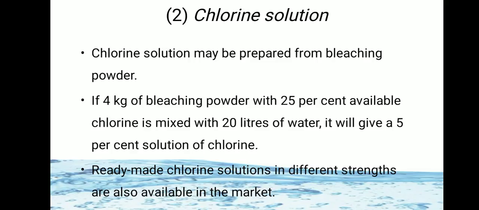So how is it made? If 4 kg of bleaching powder with 25% available chlorine is mixed with 20 liters of water, it will give a 5% solution of chlorine.